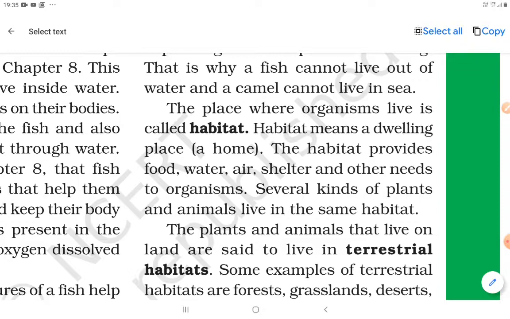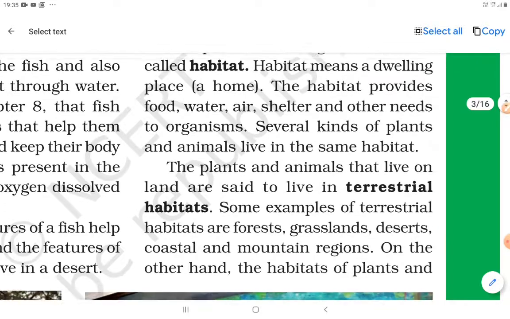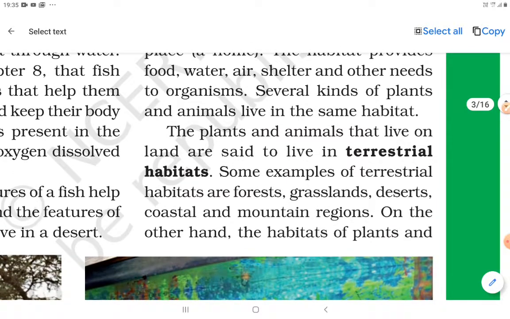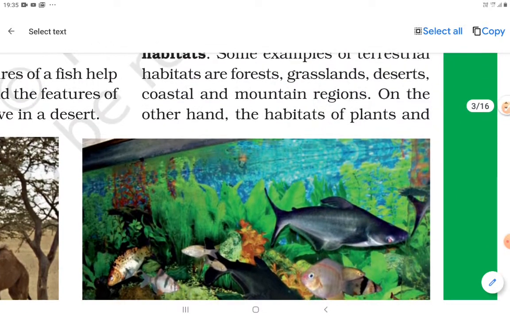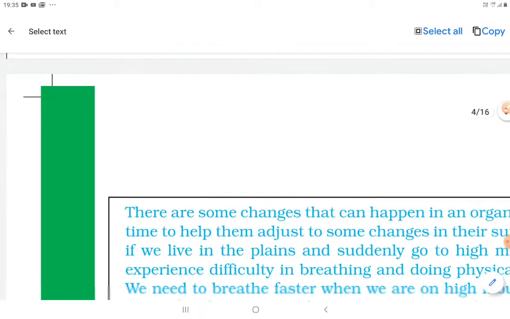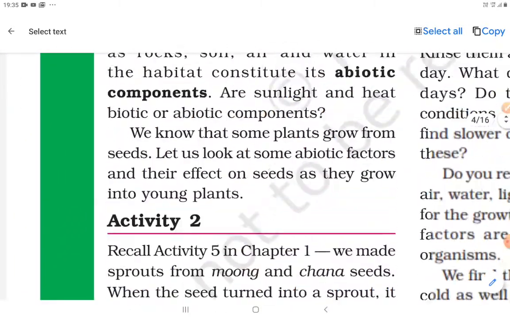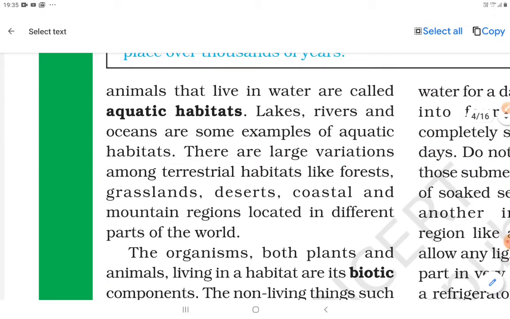The plants and animals that live on land are said to live in terrestrial habitats, and some examples of terrestrial habitats are forest, grasslands, desert, coastal and mountain regions. On the other hand, the habitats of plants and animals that live in water are called aquatic habitats. There are two kinds of habitats.